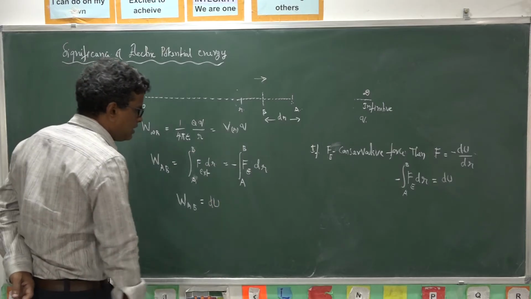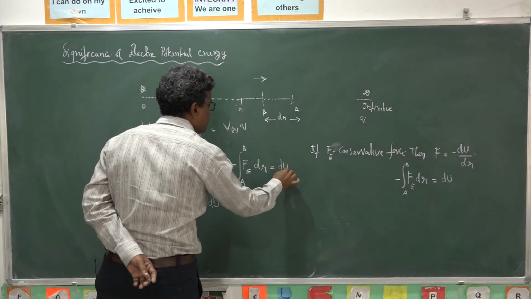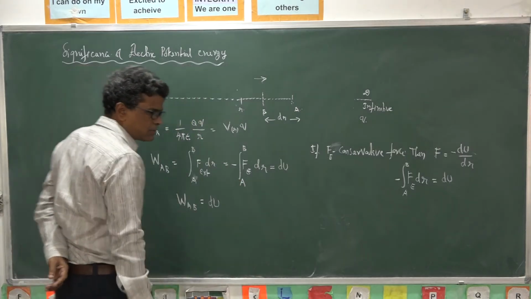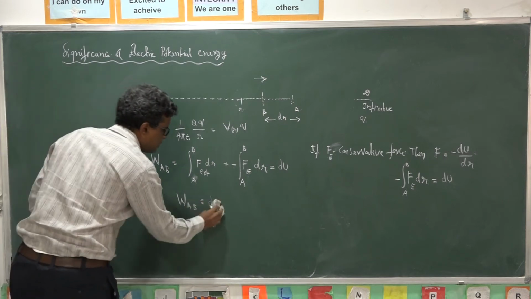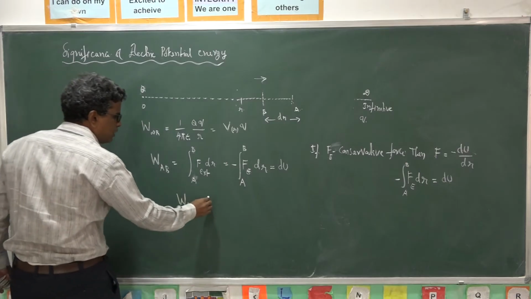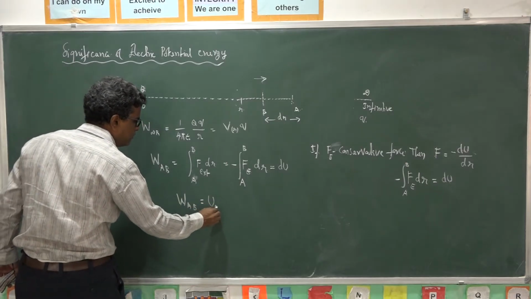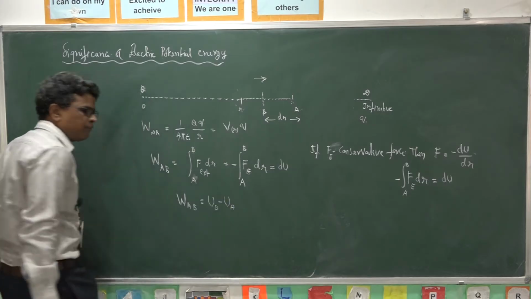What is du? Du is the change in potential energy, that is the potential energy at B minus the potential energy at A.